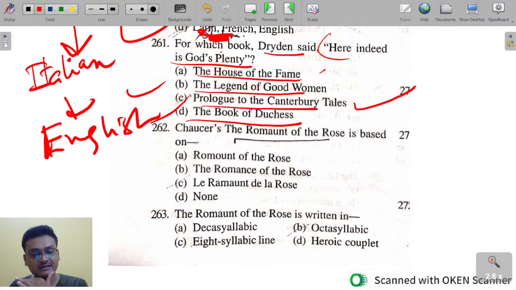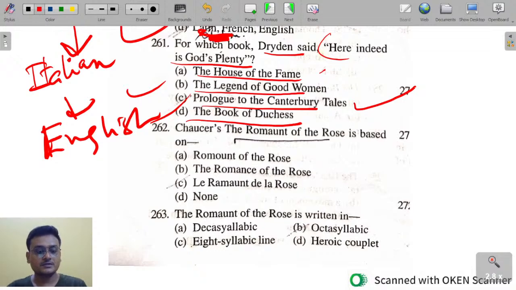For the first time in Legend of Good Women, he used heroic couplet. This is also an incomplete work. The Book of Duchess is on the death of Blanche, wife of John of Gaunt, and it is an allegorical work.